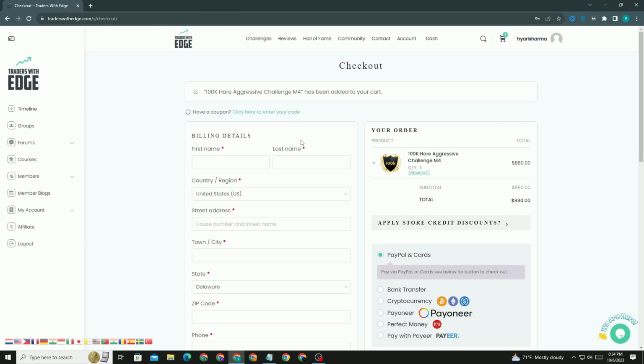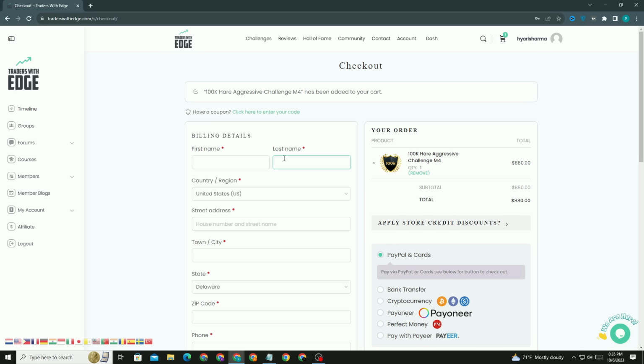So first of all, you need to fill in the billing details. If you want to purchase, you simply fill in these details over there. Then you will be able to purchase those things and accept the challenges on the Traders with Edge platform. So simply put the billing details over here.